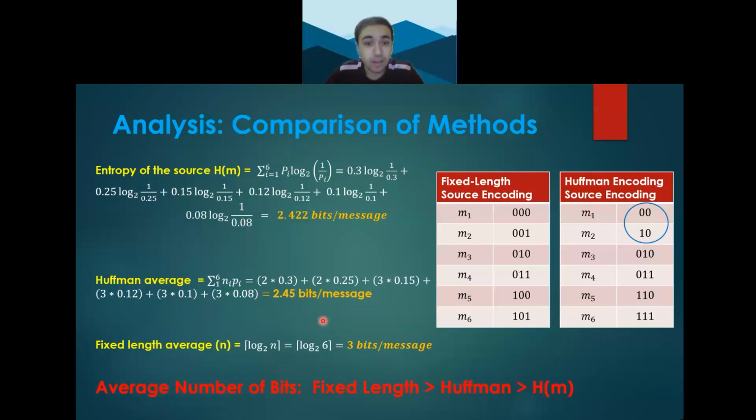On top of that, the method of fixed length coding gave us an even larger average of bits per message, a ceiling value of 3. Finally, by analyzing the tables, the trend seen is that for fixed length coding, each of the 6 messages is assigned a unique combination of 3 bits, whereas for Huffman, messages with higher probabilities are now expressed in 2 bits only, which is ultimately better.